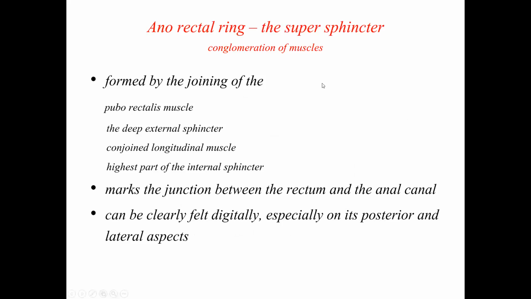The anorectal ring forms the suprasphincter, which is nothing but a conglomeration of all the surrounding muscles: perineal muscles, pelvic muscles, muscles belonging to the bowel. Everything fuses together, forming a strong band, which is called the anorectal ring. When you do a digital rectal examination, if you turn your finger posteriorly and feel the anorectal ring, you can feel a strong shelf of muscle. That is the anorectal ring.